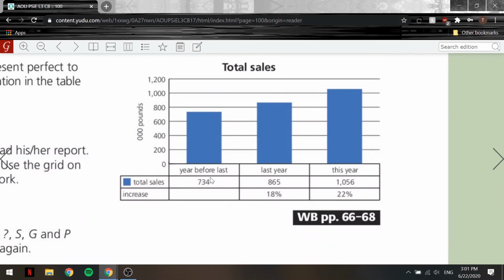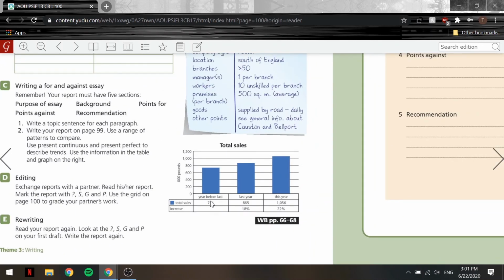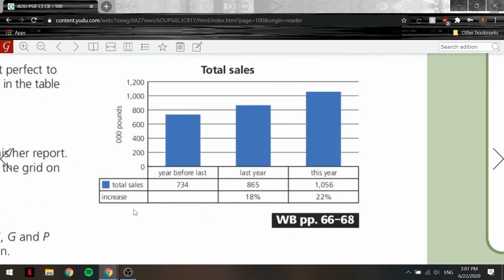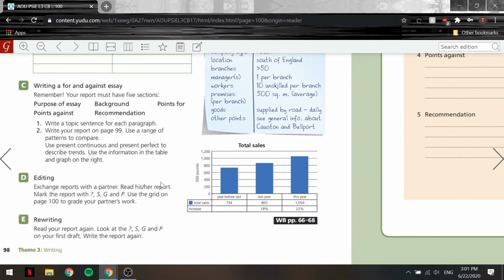So we have year before last, the total sales, as you can see, it has been steadily going up. The year before last, 734 units. Last year it was 865, and this year it was 1,056. Okay, and the increase from the year before last to last year has been 18%, and the increase from last year to this year is 22%. So that's something to keep in mind when we write this down.